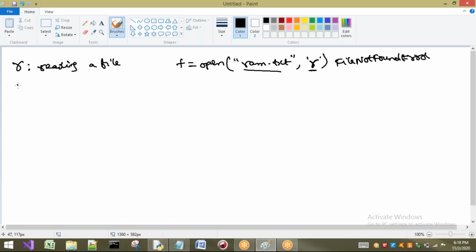Okay, next let us see the second mode, w. So w is nothing but what? Here we are going to open a file for writing purpose, writing some data to a file. Here, if you want to write some data, for example, f equal to open of ram.txt, and I want to write some data into this one. So here if you observe, I want to write some data into ram.txt.